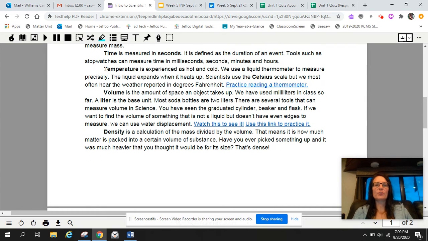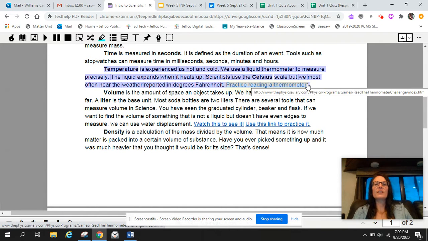Next, we have temperature. Temperature is experienced as hot and cold. We use a liquid thermometer to measure precisely. The liquid expands when it heats up. Scientists use the Celsius scale, but we most often hear our weather reported in degrees Fahrenheit.